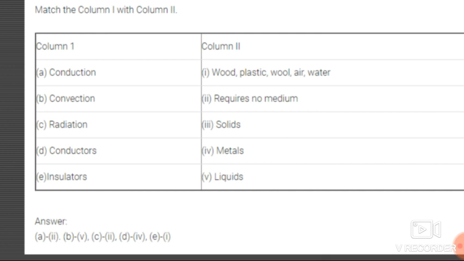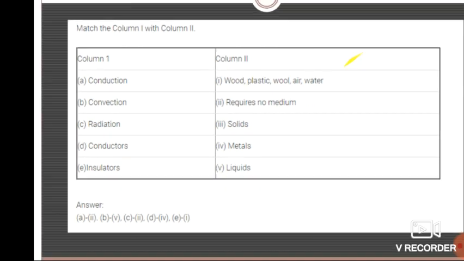Now the conductors. What are conductors? Conductors are the metals. And what are insulators? The answer for insulators is the first one, that is wood, plastic, wool, air, water. These are poor conductors of heat. That's why we can say that these are insulators, as they cannot allow heat to pass through them.